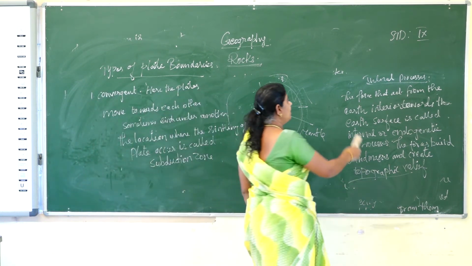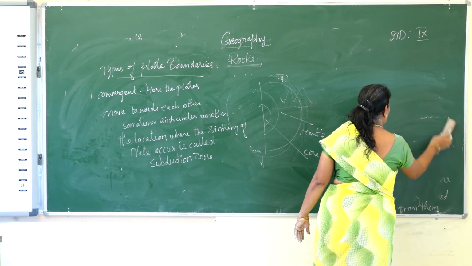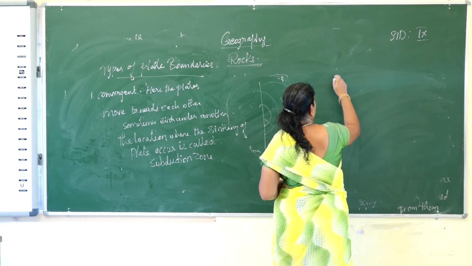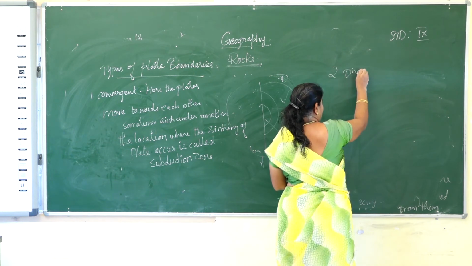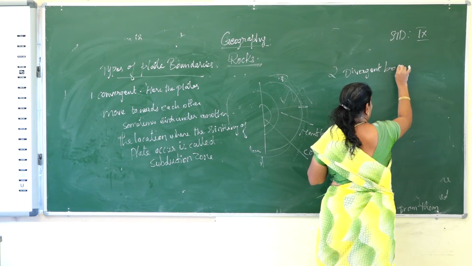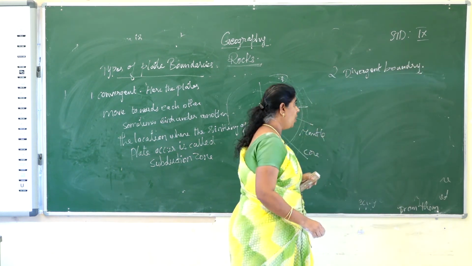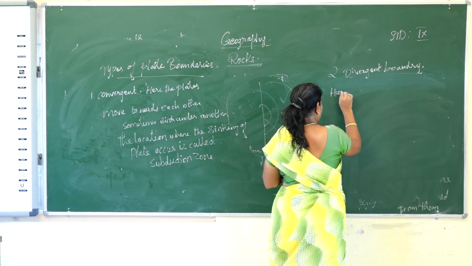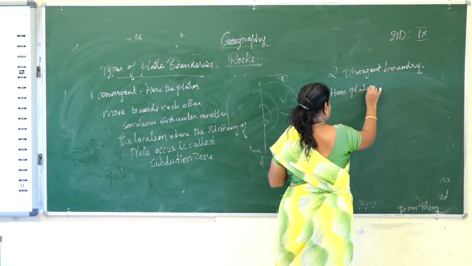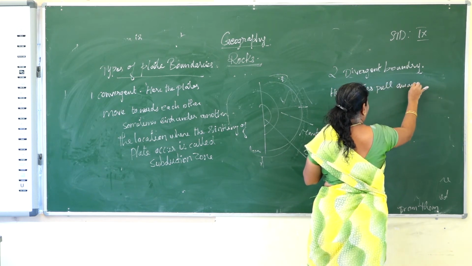And the next one is the divergent boundary. What is this divergent boundary? Here the plates pull away from each other.